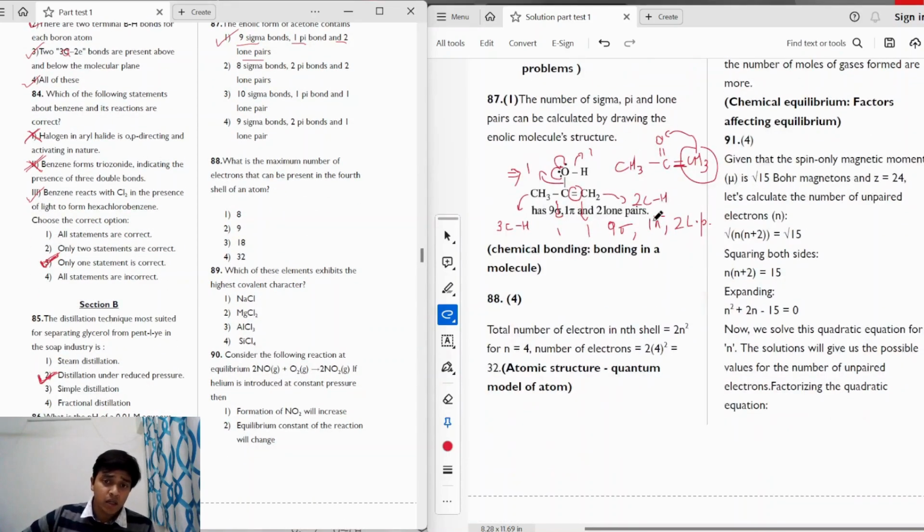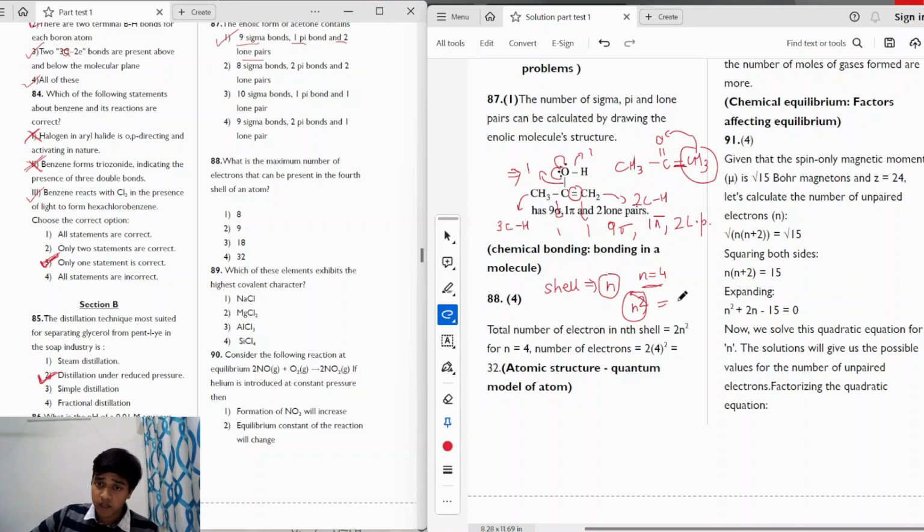Moving on to the next question. The question says, what is the maximum number of electrons that can be present in the fourth shell of an atom? When we talk about a shell, the principal quantum number n denotes the number of the shell. So here we have n is equal to 4. The number of orbitals in a shell is given as n square.